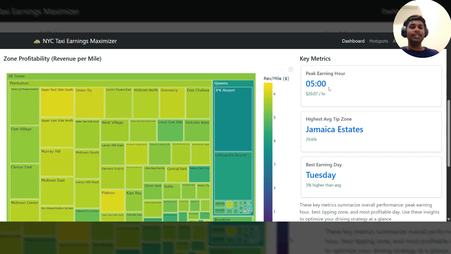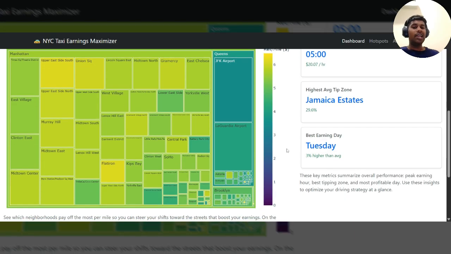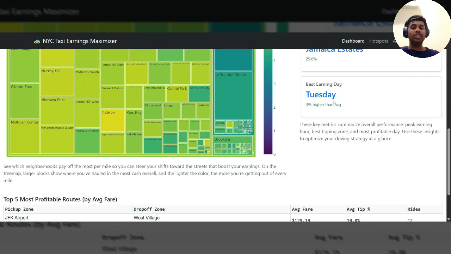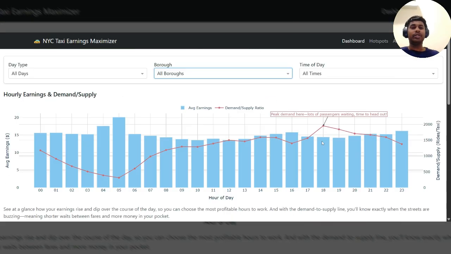And on the right is just some key metrics, which is the peak earning hours, the highest tip zones where they can expect the maximum number of tips, and which day is the best for earning. So Tuesdays have 3% higher than average earnings, and you can filter these by the boroughs as well.